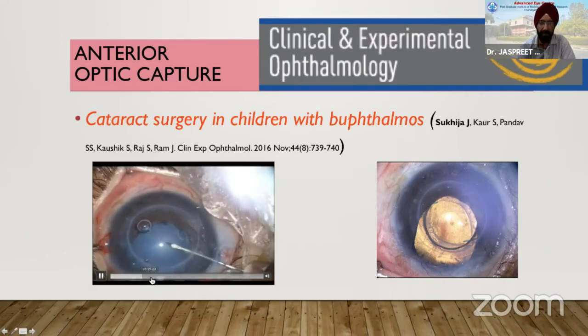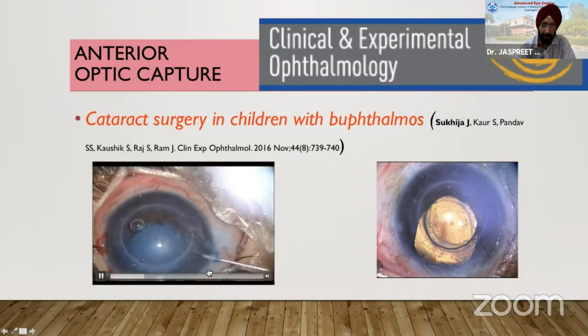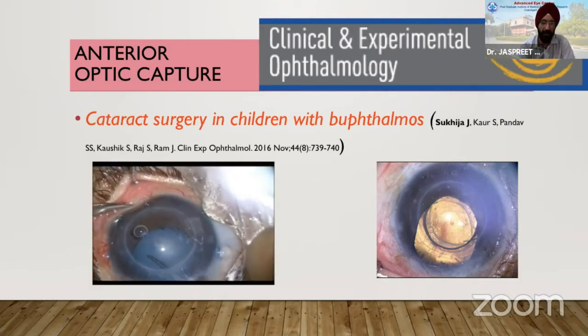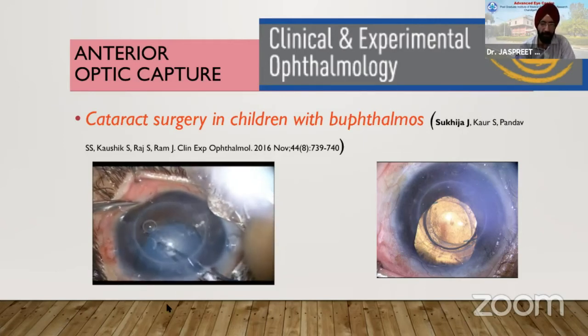It's difficult in these cases. This child has had multiple surgeries, like corneal transplant, and a trab done twice. So a lot of inflammation and fibrosis is there, which has probably led to the anterior capsule also being fibrosed a bit.